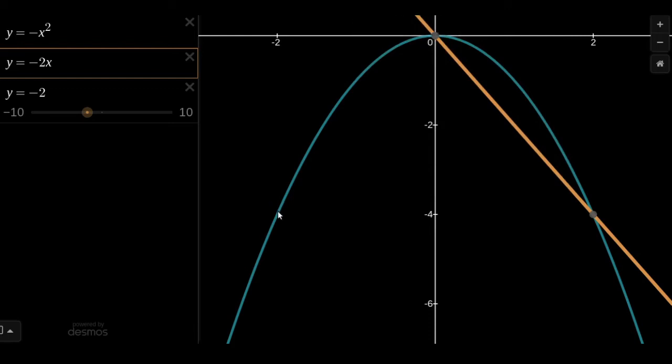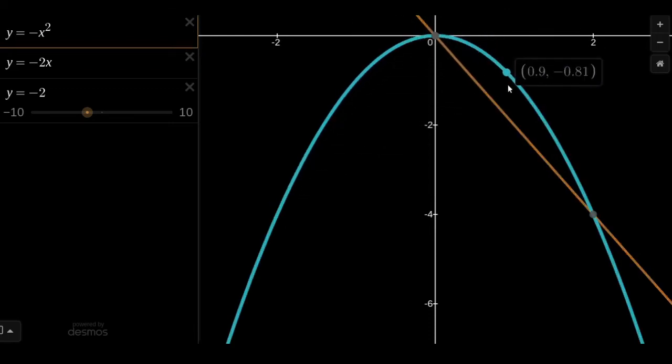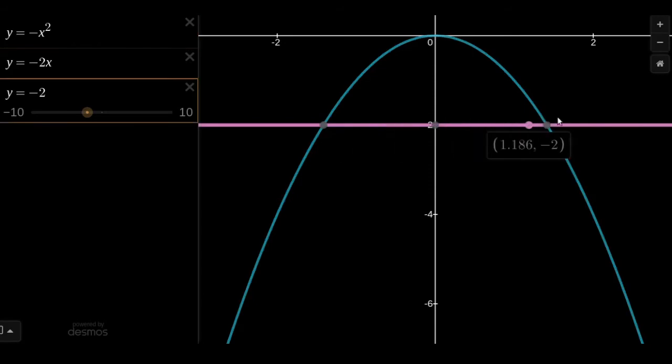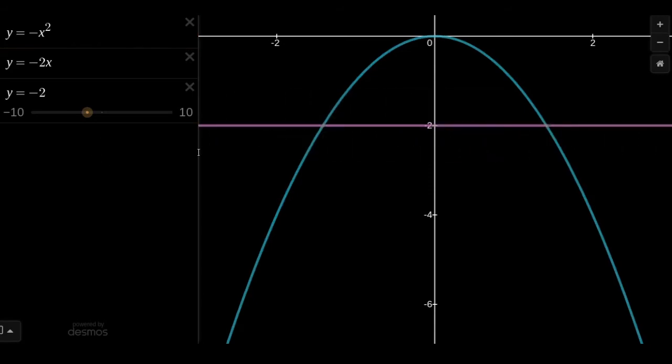Okay, so this guy looks a little bit like a cup facing down, like a bowl upside down, yeah? If I graph the second derivative, which is just negative 2, notice, it's negative everywhere. All right, you might be saying, Bryce, what are you even talking about? Let's go on to the next example to really drive it home.